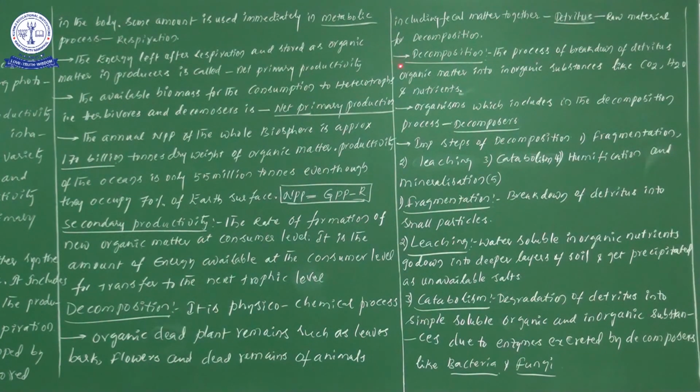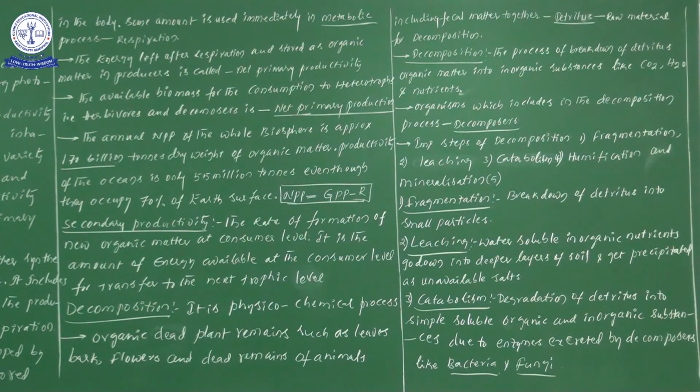Now, decomposition. What is decomposition? Decomposition is nothing but the process of breakdown of detritus, that is, detritus organic matter, into inorganic substances like carbon dioxide, water and nutrients. So one simple point to remember: decomposition is the breakdown of detritus with the help of decomposers.